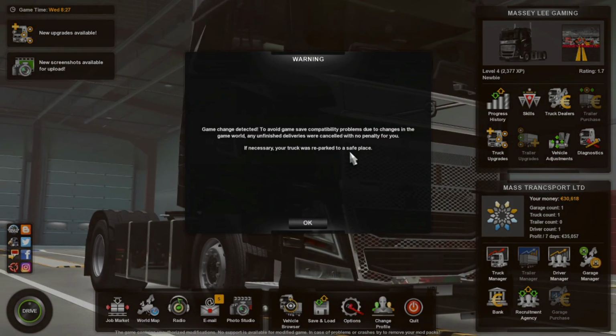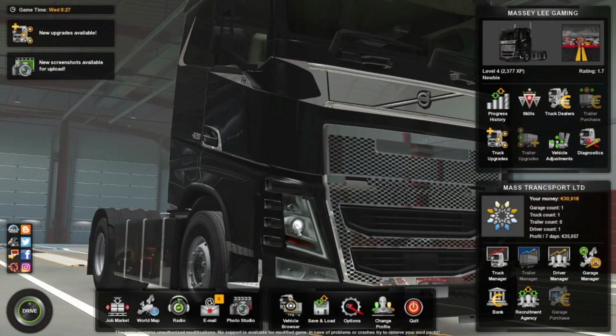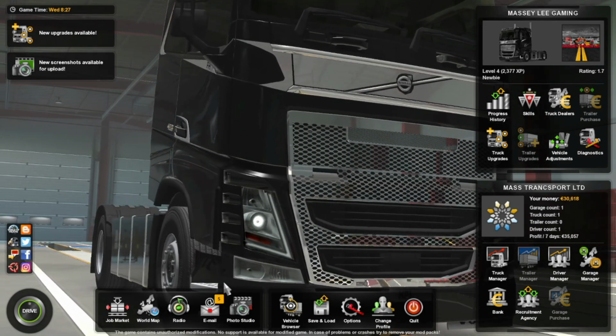So there we go guys, it's loaded up correctly, didn't crash. If yours crashed then you didn't put it in the correct load order, and you'll have to go back and start over again.